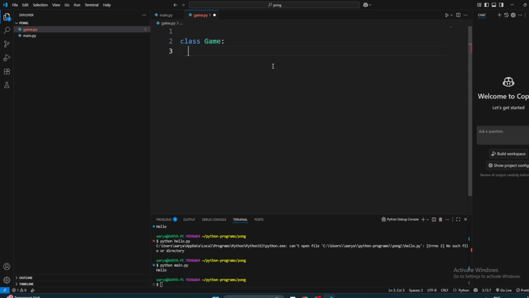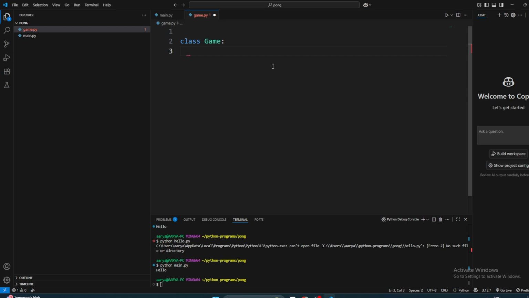So you need the ball to go like this. And so I'll explain what a game is. Think about it, right: what is a game? A game is like lots of things moving. You can control those things. So a game means it should have a lot of things, lots of objects.